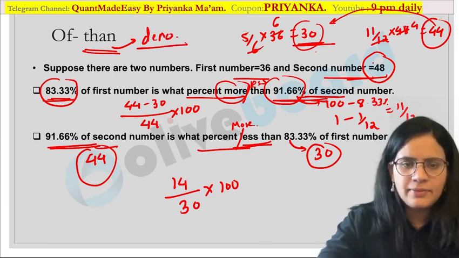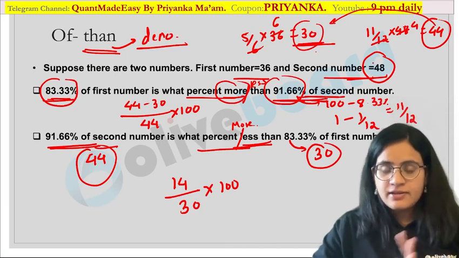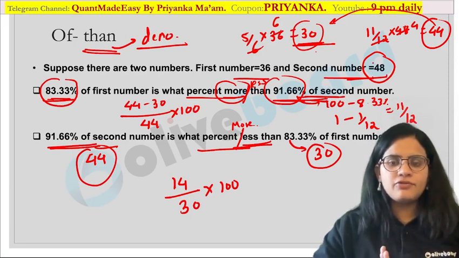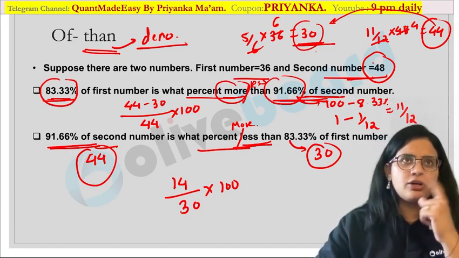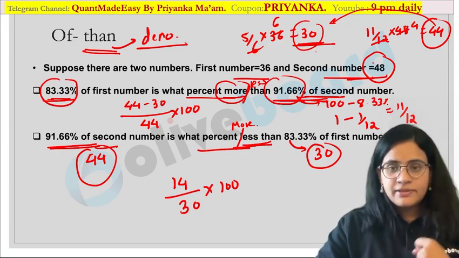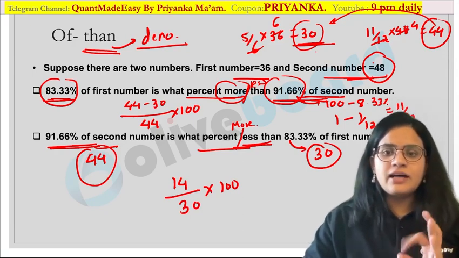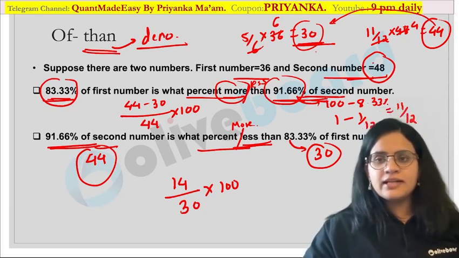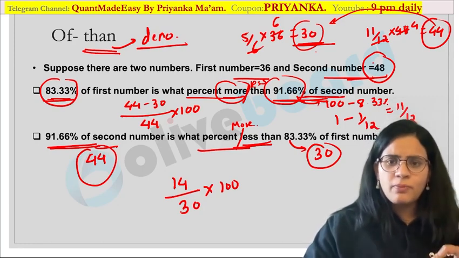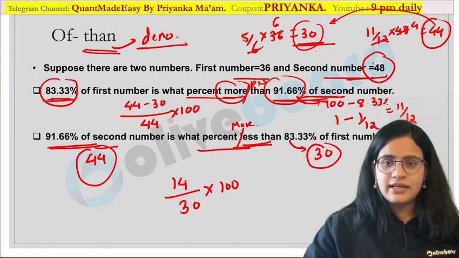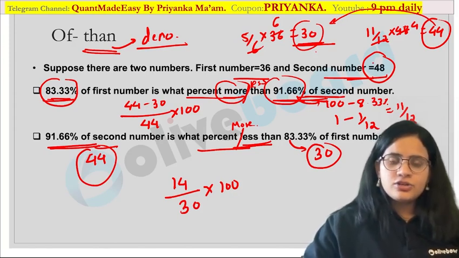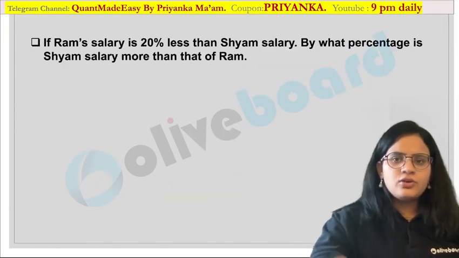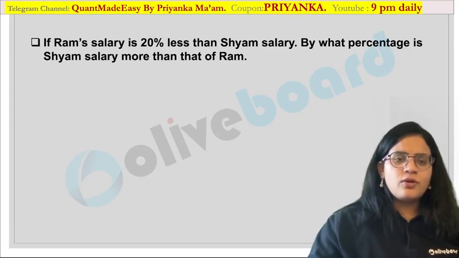In the exam, many students solve the question, and sometimes your answer will not match with your option. At that time you will have doubt whether this should be the denominator or the other should be the denominator. In banking, the main point is time, and if you are stuck in such smaller points, definitely you are going to lose out. That is the reason I am telling you small points, but these are very crucial for your selection in the exam. I hope it is clear. So just remember this of-than rule: whatever comes after than will be your denominator. Let us solve one question based on this. So what is given over here?